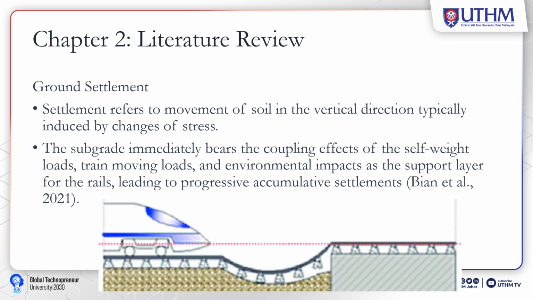I also took a literature review for the ground settlement topic. So settlement refers to a movement of soil in vertical direction typically induced by changes of stress. The subgrade immediately bears the coupling effect of the self-weight loads, train moving loads, and environmental impacts as the support layer for the rails, leading to progressive accumulative settlement. So in the picture you can see the illustration of how the ground settlement can affect the track in a manner that directly affects the track.